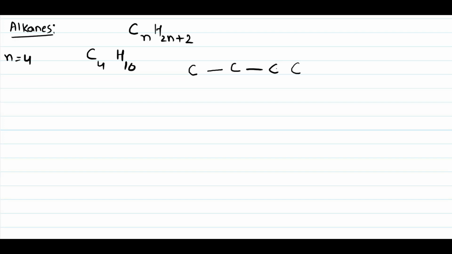On every carbon 4 bonds have to be there. On the first carbon 1 bond is already there, so the remaining 3 are hydrogens. On the next carbon 2 bonds are already there, so the remaining 2 are hydrogens. Same for the third carbon. On the last carbon 1 bond is already there, so the remaining 3 are hydrogens.